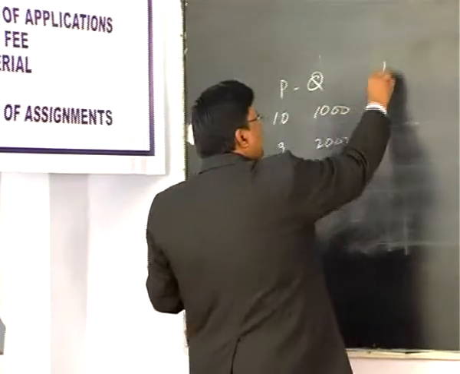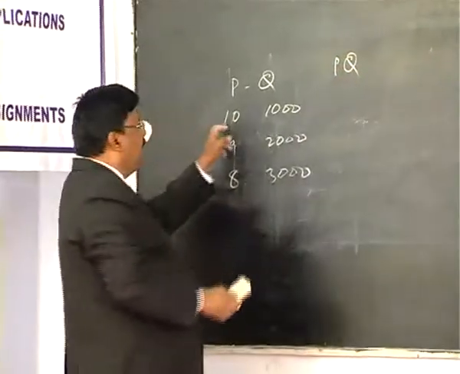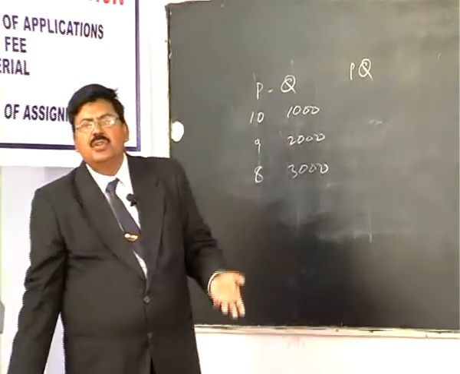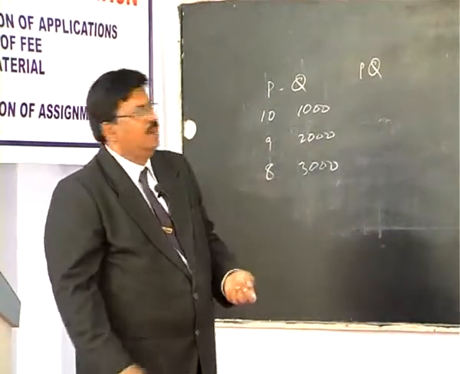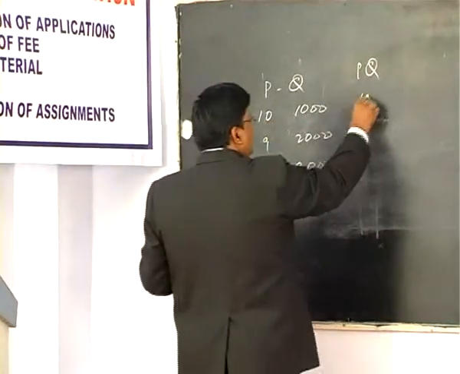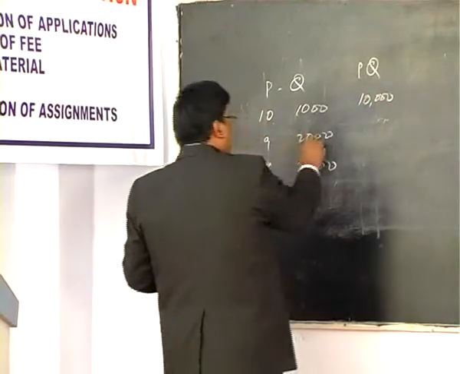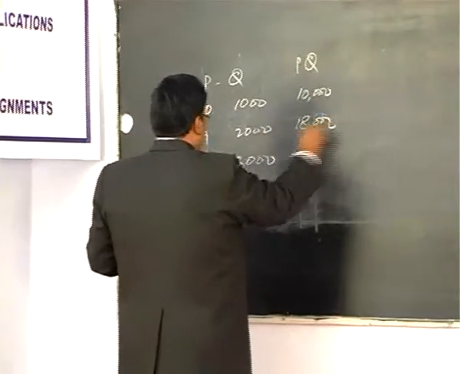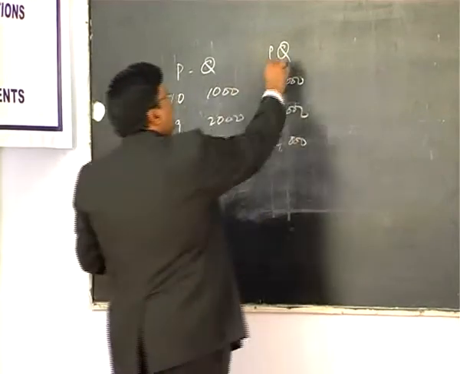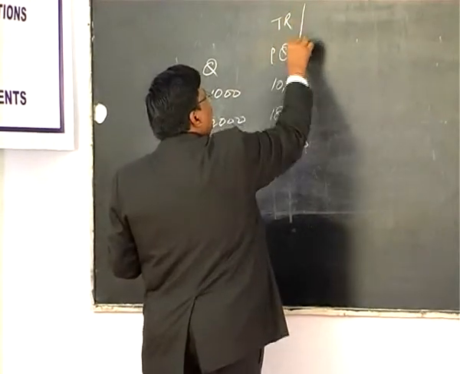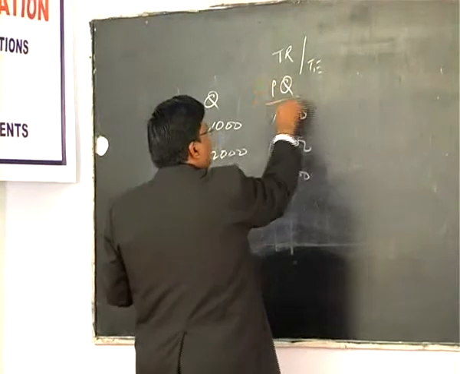In the third column, PQ, price per unit into number of units gives you total revenue to the firm or total expenditure to the consumer. For example, 10 into 1000, 10,000; 9 into 2000, 18,000; 8 into 3000, 24,000. That means this PQ is total revenue to the seller and the total expenditure to the buyer.